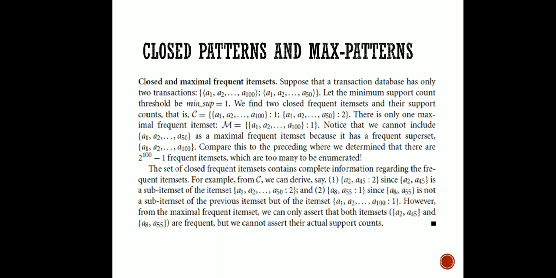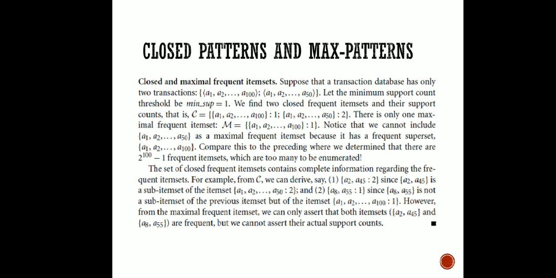Now here, as we are learning the concept of the maximal frequent item set, you can see that one set ranges from A1 to A100 and another ranges from A1 to A50. A1 to A50 is already contained in A1 to A100, right? So this larger item set will be treated as the maximal frequent item set, because A1 to A50 has been generated with the help of the first item set. Fine.